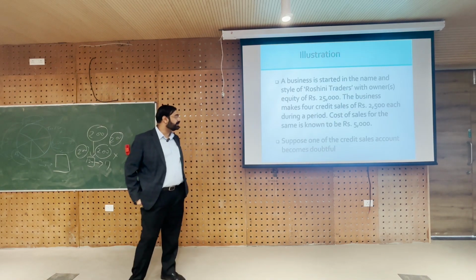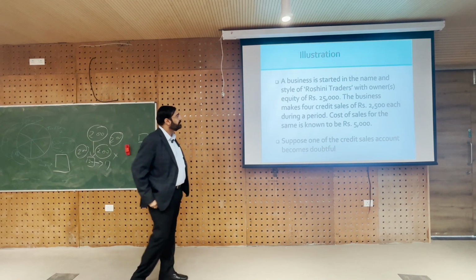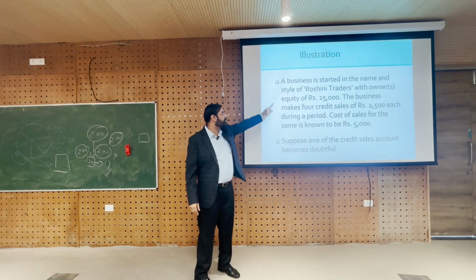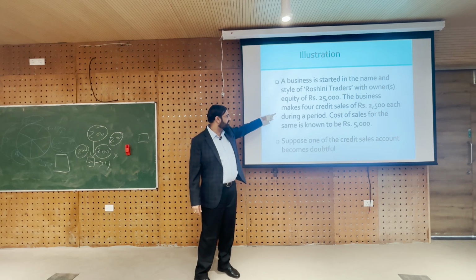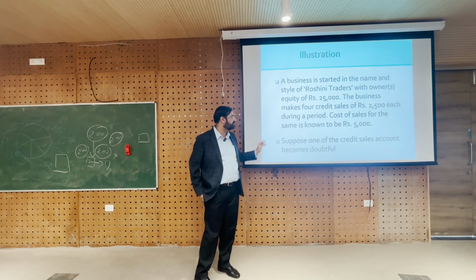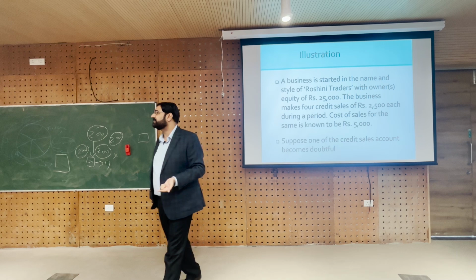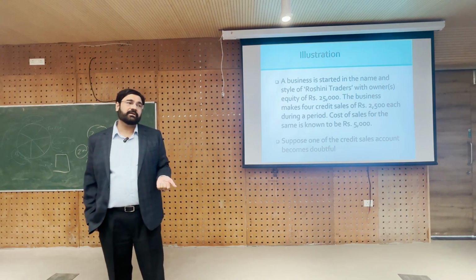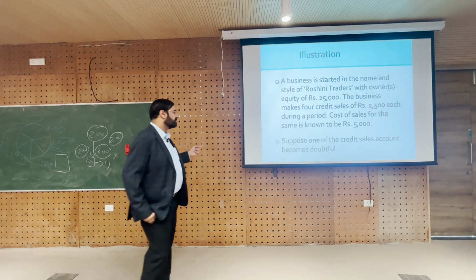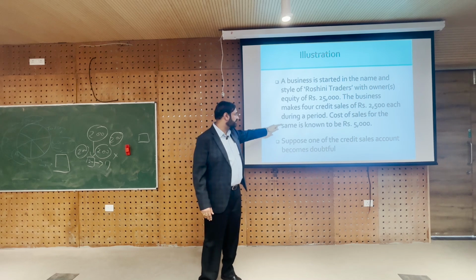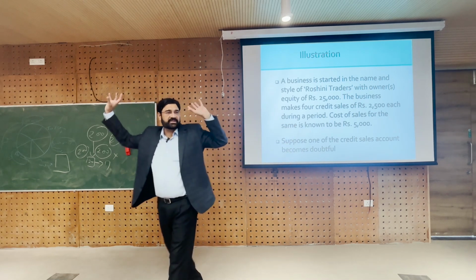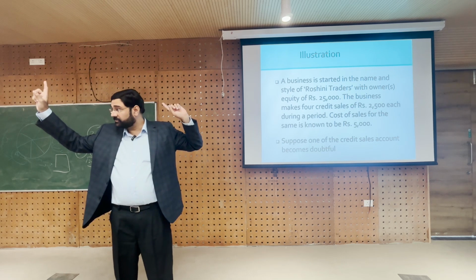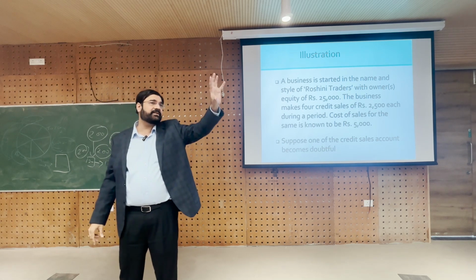So, let us look at bad debts with an example. We have this company called Roshni Traders with owner's equity of 25,000, and let us say the business makes 4 credit sales of 2,500 each. So, how much is the total sales? 10,000. And the cost of sales for the entire 10,000 is 5,000. So, revenue is how much? 10,000. Revenue is 10,000. Cost of goods sold is 5,000.